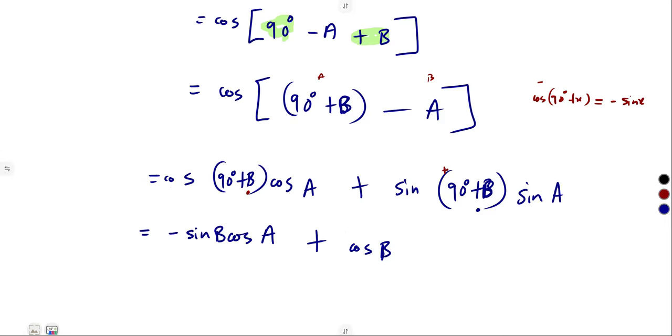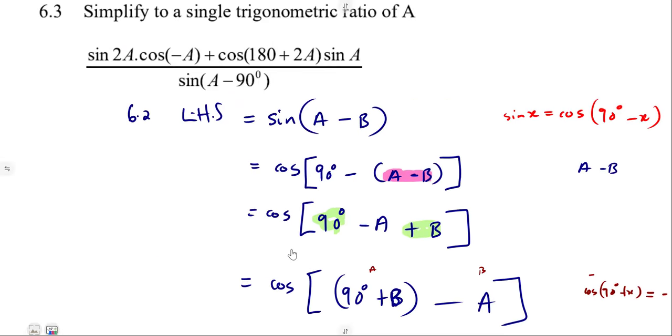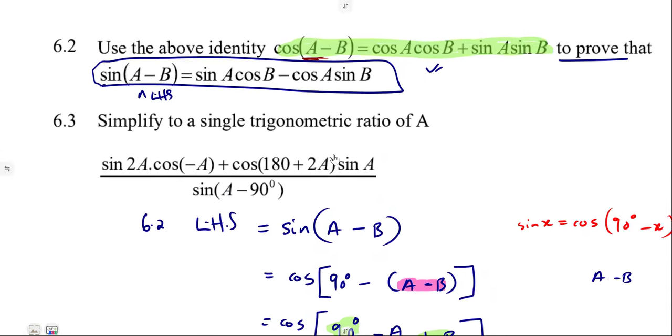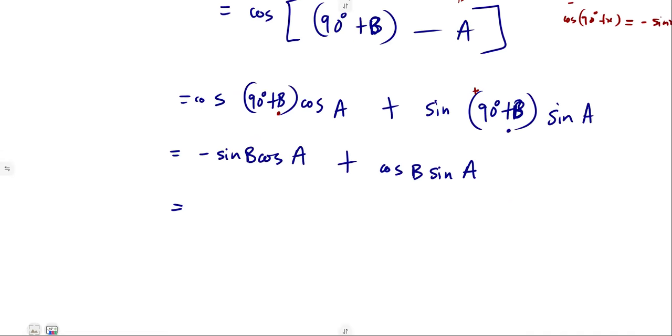Where am I getting beta, guys? All right, cos of B, sine of A. So this is it. We just have to rewrite the way that we are given there, because we can see this is exactly what we have here, only rewriting sine A cos B. Sine A cos B, exactly what we have there. We're just rewriting in that manner.